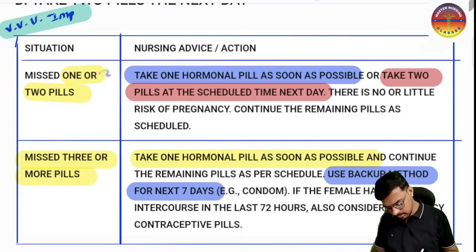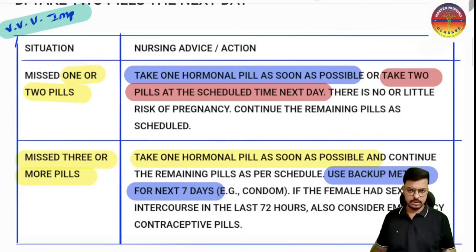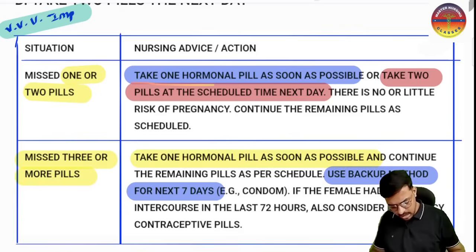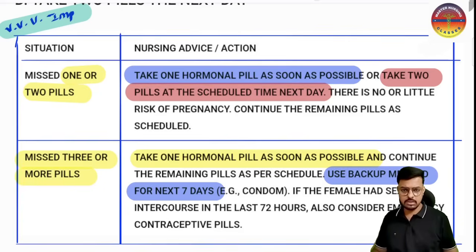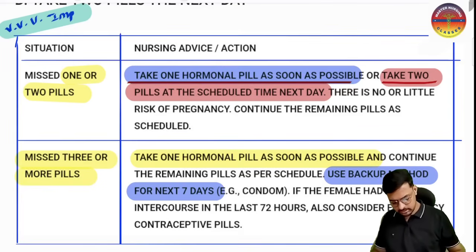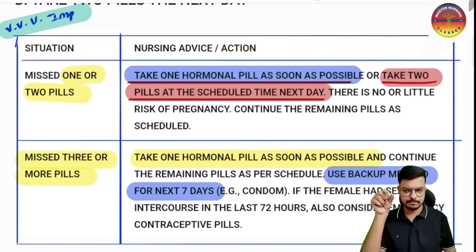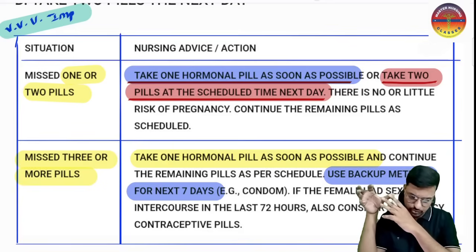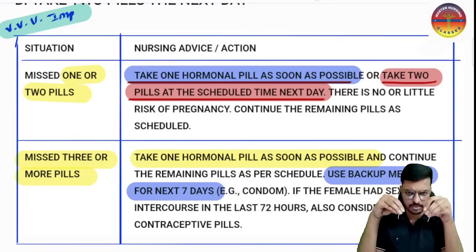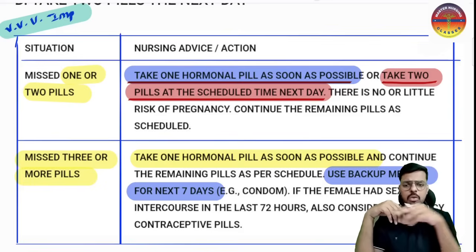If one dose or 2 pills are missed, what we have to educate is to take the hormonal pill as soon as possible. This is a very important thing to be given. Take the hormonal pill as soon as possible, or take the 2 tablets at the scheduled time, that is the next day. If she remembers soon, like the morning 8 a.m. pill she forgot and remembered at 10 o'clock, what is your education? We will educate her to take it immediately now.